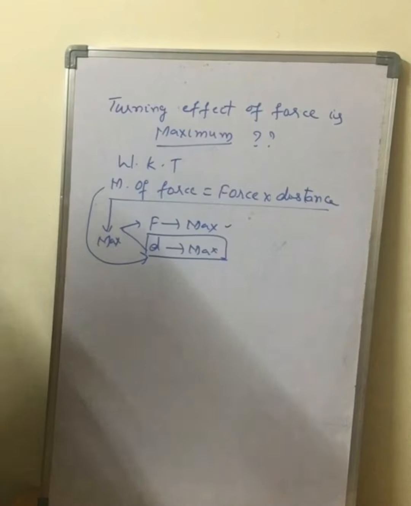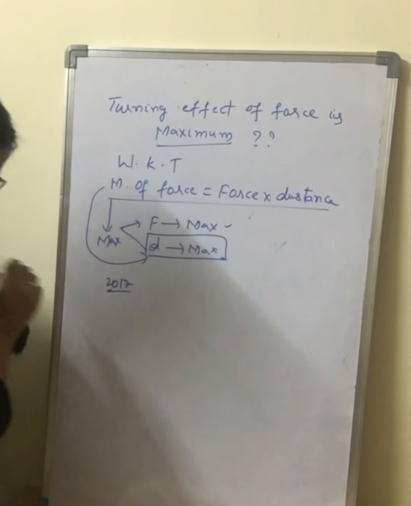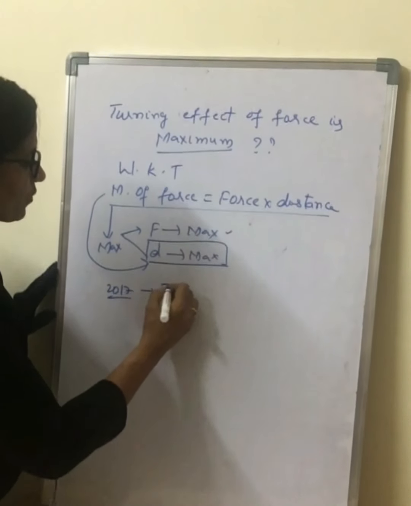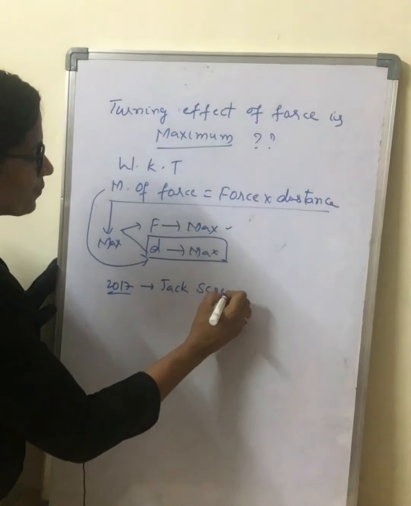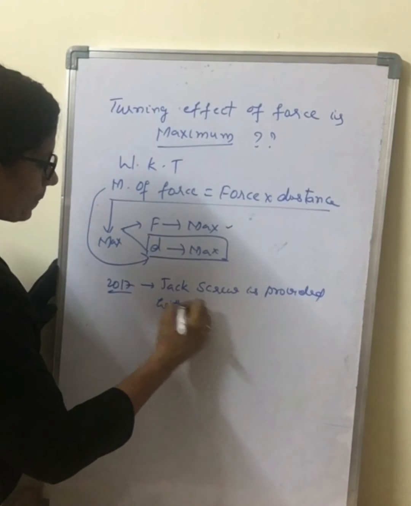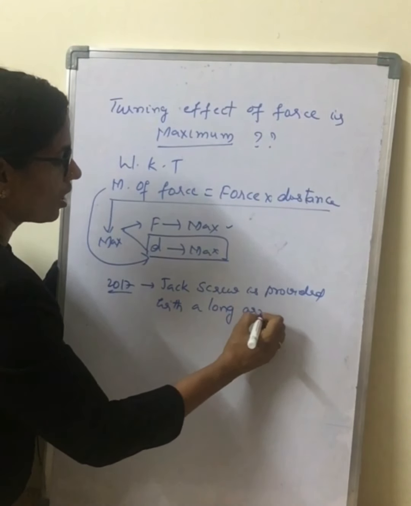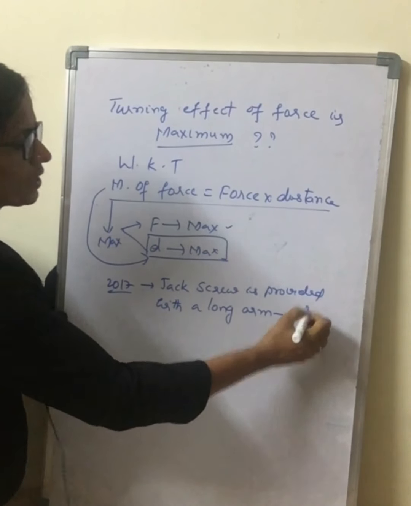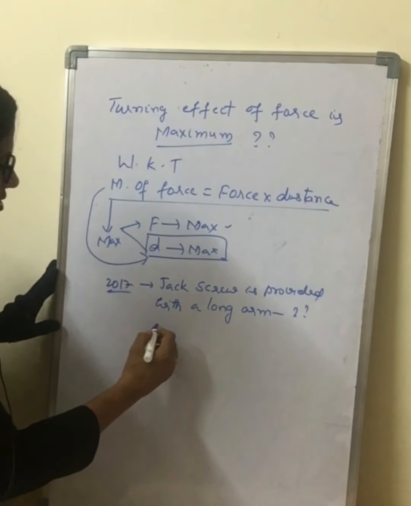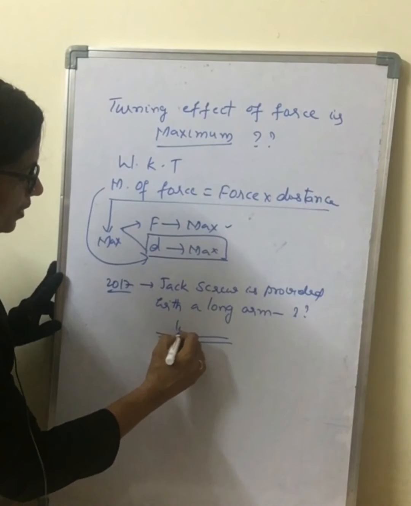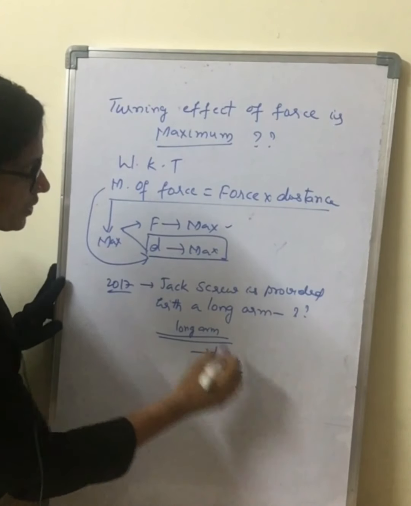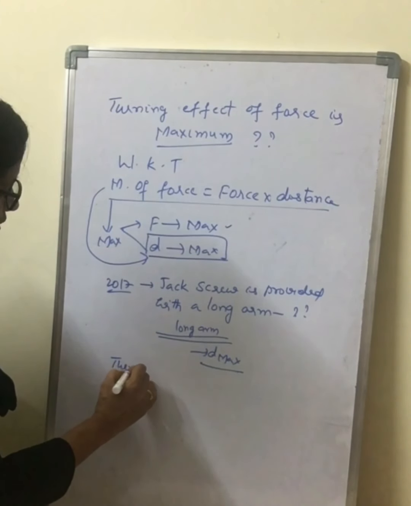Next, in 2017 ICSE class 10 we had a question: a jack screw is provided with a long arm. Why, or explain, or whatever it is. What is the reason? Here the jack screw is provided with a long arm. When we say long arm, it means the distance is maximum. So when the distance is maximum, the turning effect of the force is maximum.